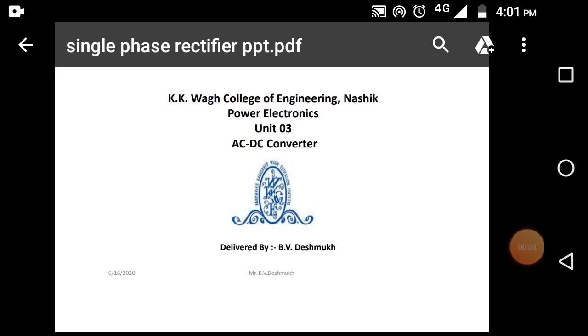I am Bhupen Deshmukh, working as an assistant professor in Kekewa College of Engineering, Nasik. Today I want to share a very small topic, that is AC to DC converter. It is related to unit 3.